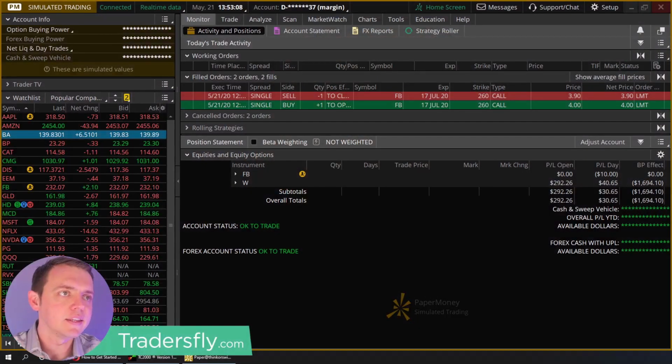All right, so if you've been trading options or even stocks, you might have heard the concept of open interest. And here what I want to do is share with you the whole point behind open interest and why it is important and how to find it. Now, we're going to go ahead and take a look at the Think or Swim platform. This is the one by TD Ameritrade.